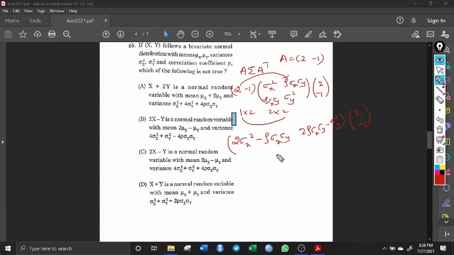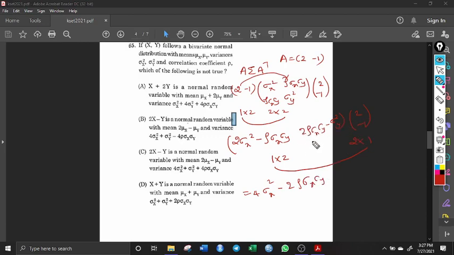Now the order of the matrix is 1 row and 2 columns, here it is 2 rows and 1 column. The resultant matrix is a scalar. After multiplying 2 into 2, this first term, this 2 has to be multiplied here, that is 4 sigma square x minus 2 times rho sigma x sigma y. Now this negative sign has to be multiplied to this second term.